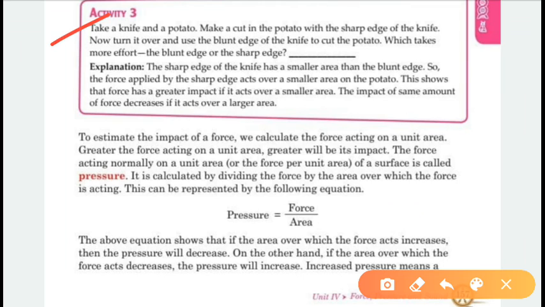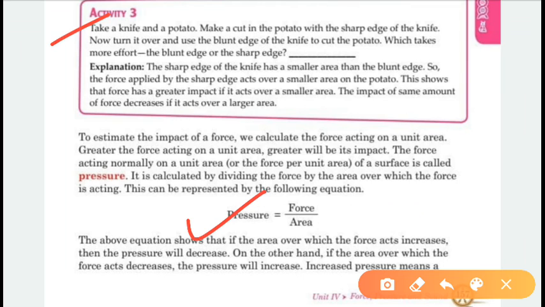इससे हमें पता चलता है कि अगर smaller area पे force लगाई जाए तो उसका impact ज़्यादा होगा, और उतनी force अगर larger area पे लगाई जाए तो उसका impact कम होगा. So the impact of the same amount of force decreases if it is acting over a larger area. Okay, so how to find out that pressure?